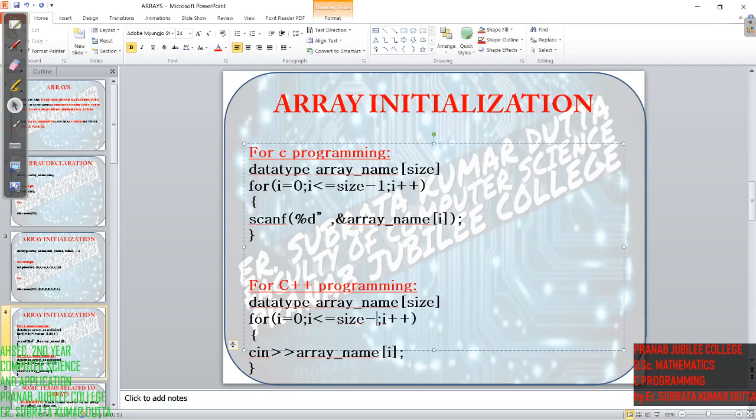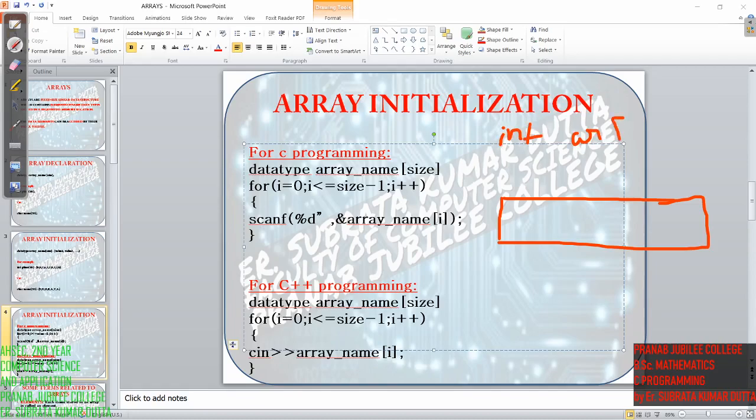That means now the user can enter the values of the array. Say for example, I have taken an array int AR of size 5.